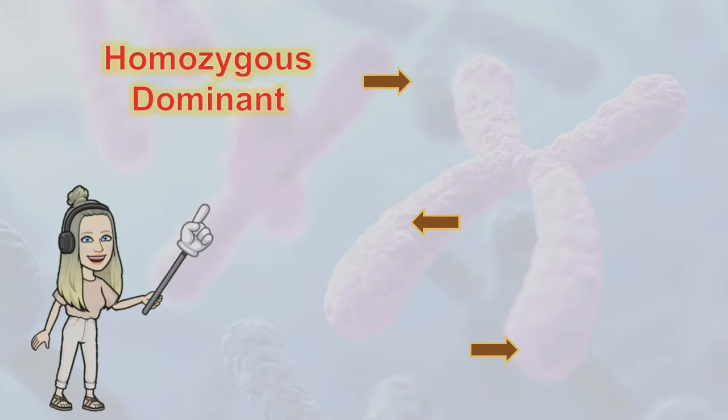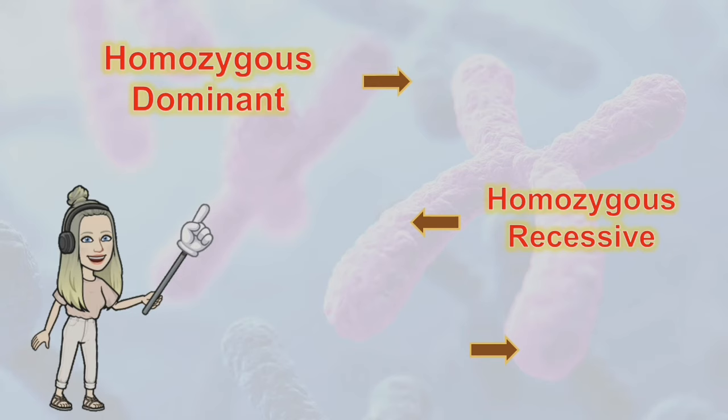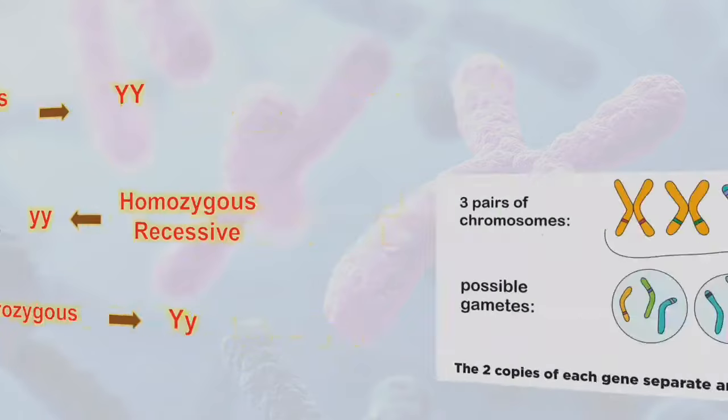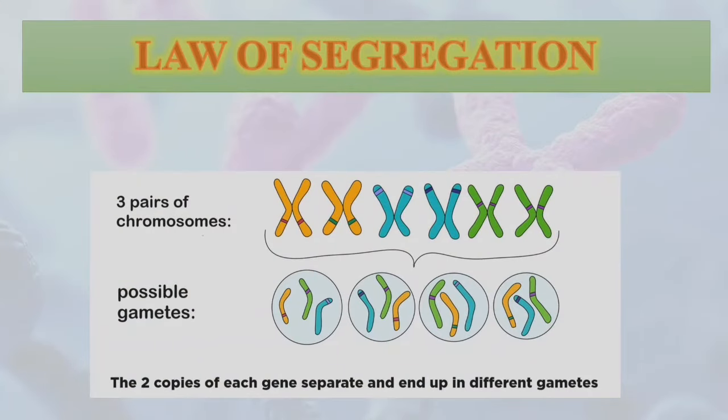Homozygous dominant, homozygous recessive, and heterozygous. Homozygous dominant here consists of the same letters, which is both capital. Homozygous recessive is both small letters, while in heterozygous, it consists of one capital letter and one small letter.